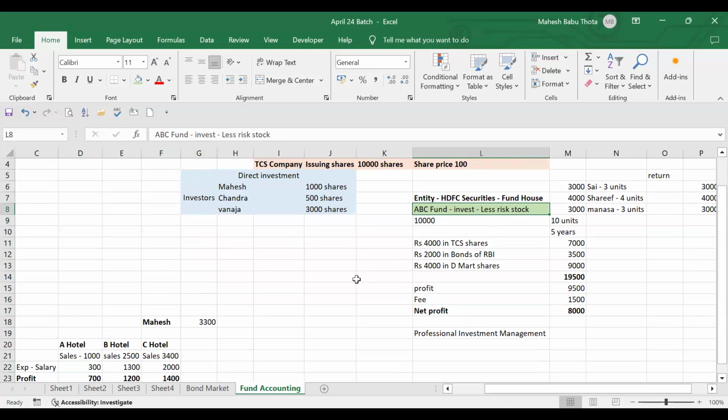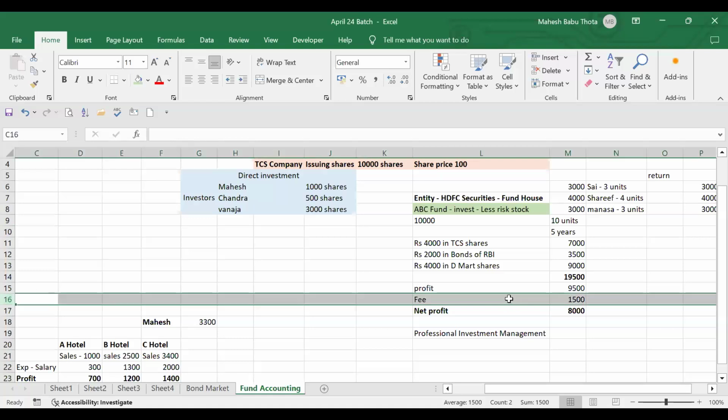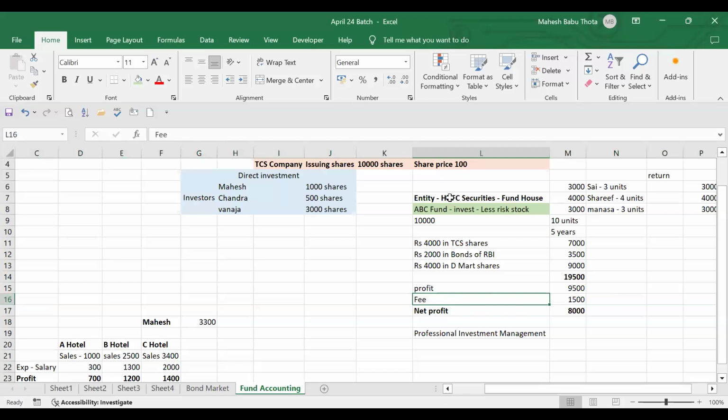Whatever fee we collect, I have collected only for maintaining the ABC fund. For maintenance purpose. Yes, understood. But that fee I need to reduce from the ABC fund only. Why should I bear it to my account? Now it is an expense.